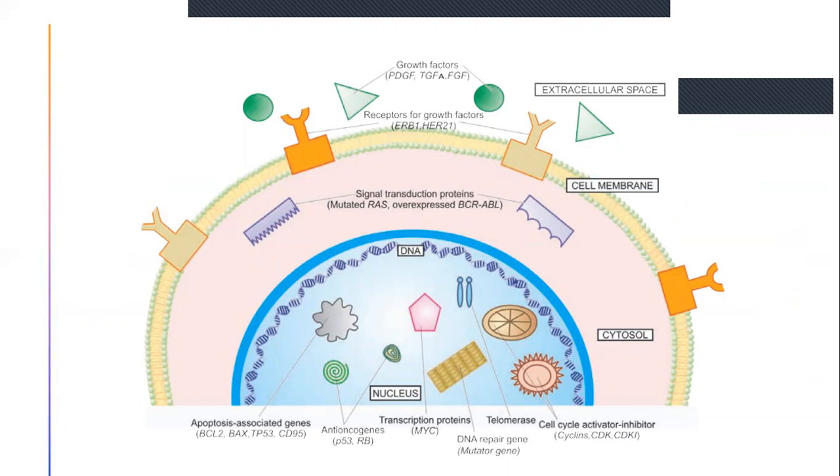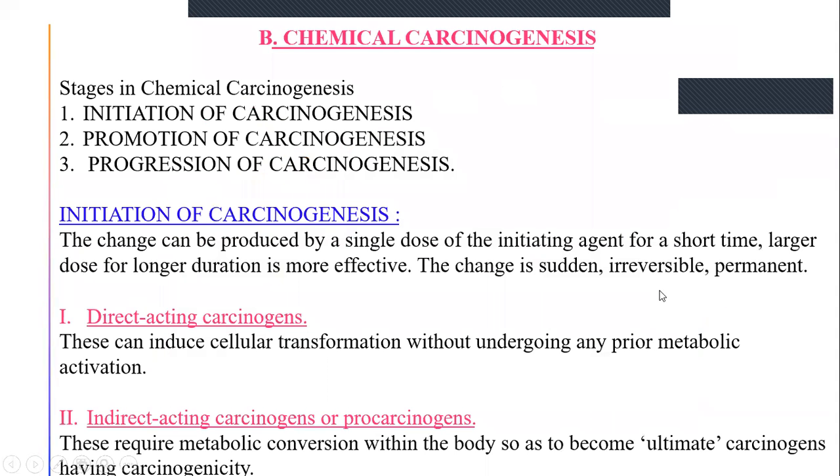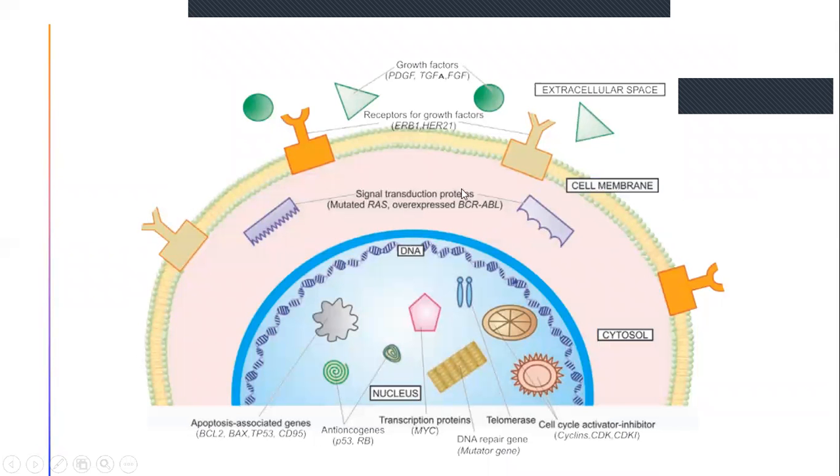If you see this picture, these were the apoptosis associated genes. These were the anti-oncogenes. These were transcription proteins like MYC. These were DNA repair genes or mutator genes. This is telomerase. These two were the cell cycle activator inhibitors. All of these were present in the cell nucleus. This is the cytosol. This is the cell membrane.